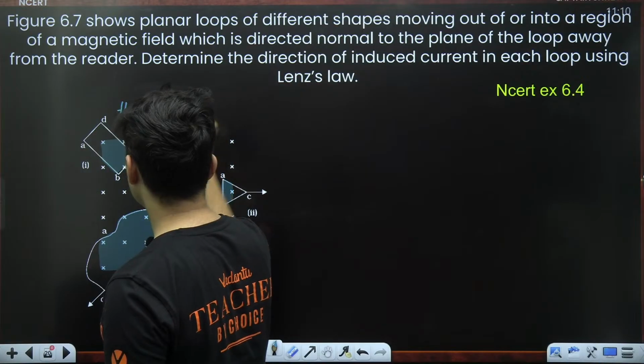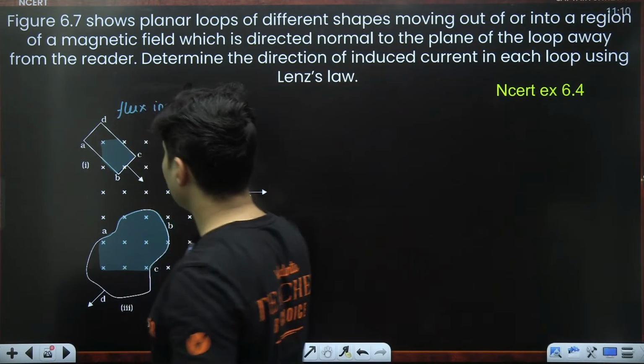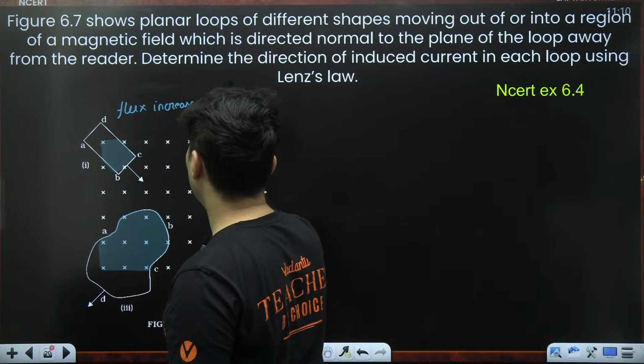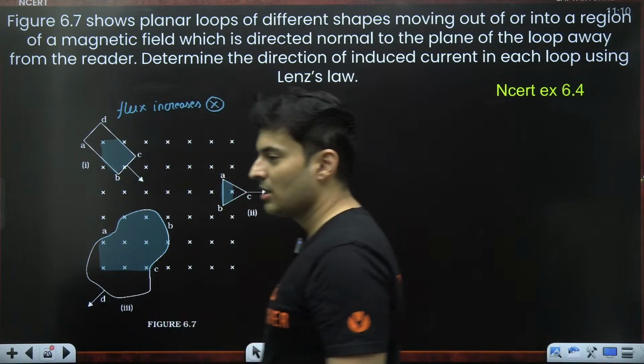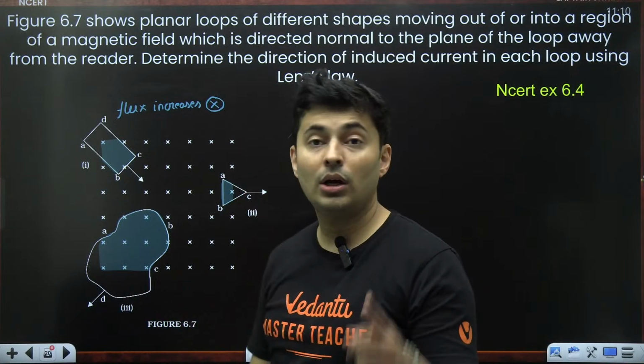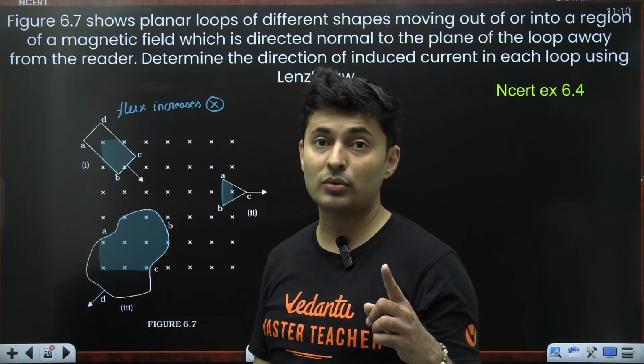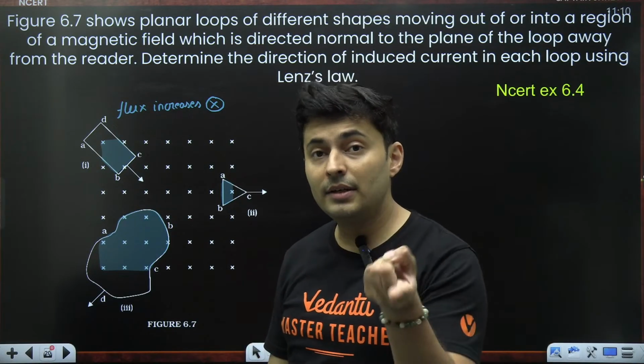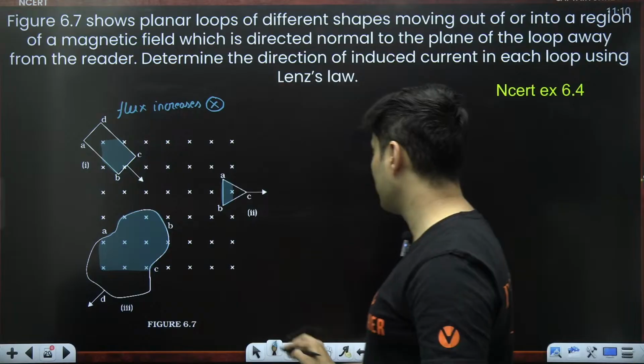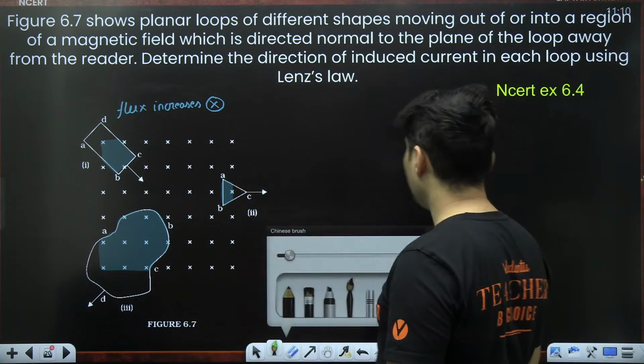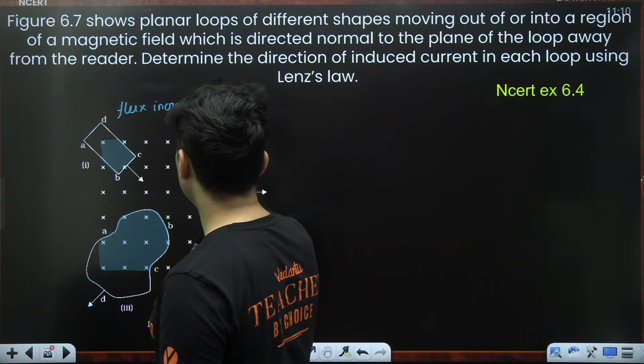It increases inside. What will Lenz say? Why are you increasing? I will try to reduce you. So, the induced magnetic field will be opposing it. Induced magnetic field will be towards you.